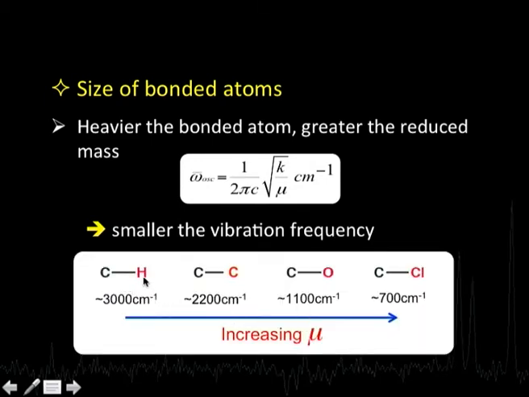Let us take the example of C-H, C-C, C-O and C-Cl bonds here. The C-H bond has a vibration frequency of about 3000 centimeter inverse. If I replace this hydrogen by carbon, and we assume that the bond strength happens to be the same, that is, the K value has the same value, then for C-C, C-O and C-Cl, carbon is heavier than hydrogen, oxygen is heavier than carbon, chlorine is heavier than oxygen. So we find that as the atom is becoming larger and larger, the reduced mass is increasing. Thereby, the vibration frequency goes on decreasing. There is again an inverse relationship between the two. The higher the value of reduced mass, the lower the vibration frequency.